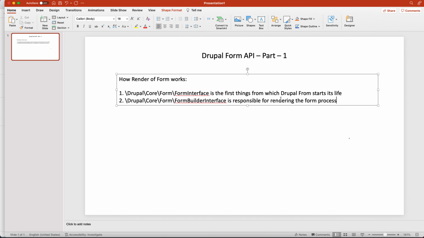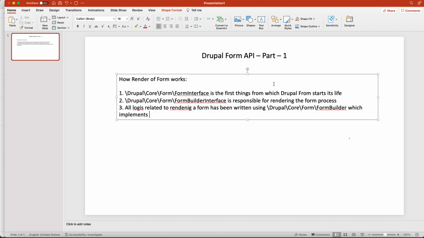So how form data on the page gets rendered under the hood, all the implementation logic has been written in form builder. You also need to remember that all the logic related to rendering a form has been written using the Drupal core form builder, which implements